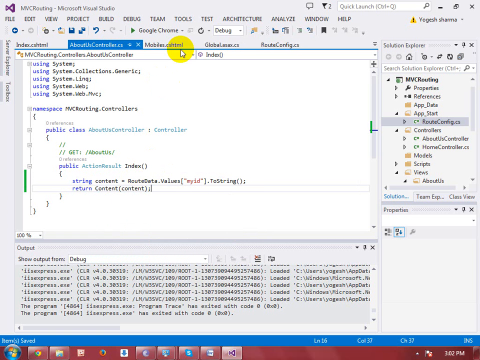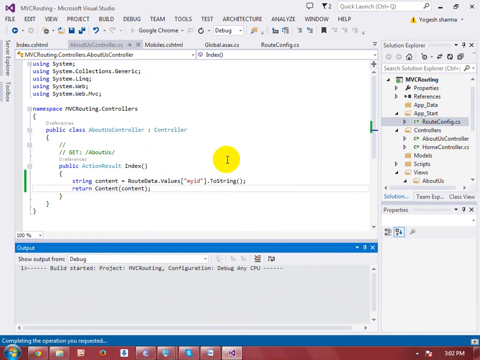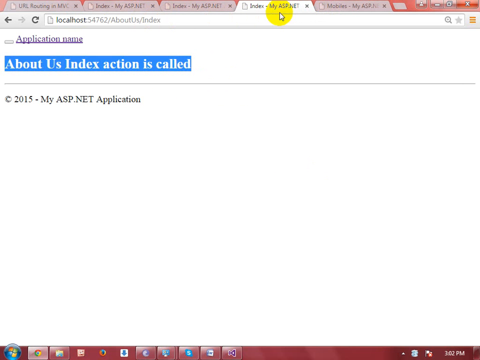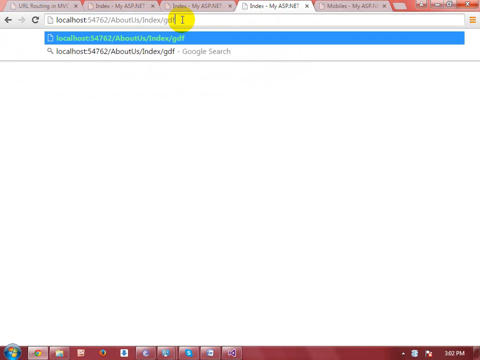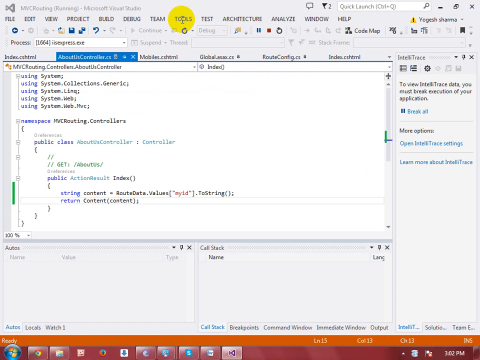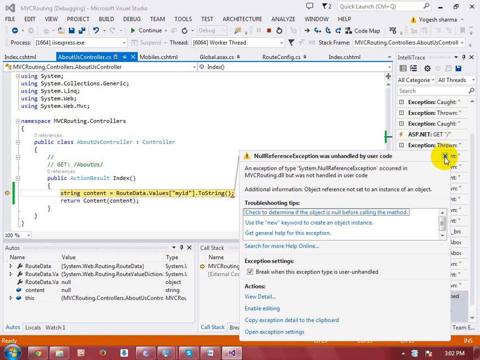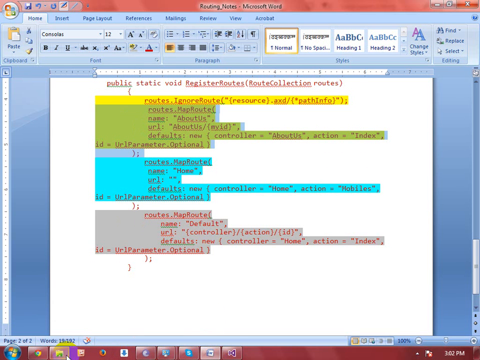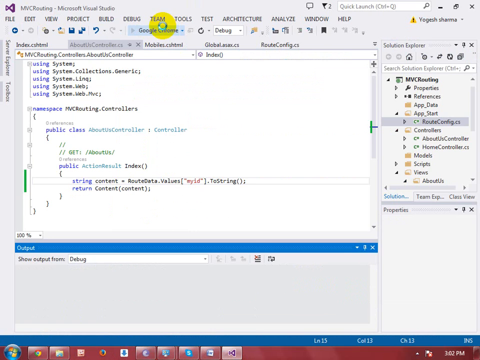Okay, execute. You can refresh it, about us index, then you will find the index is shown over here. If I write something like this and execute, I get an error. Why? Just check a minute. Actually, what mistake I have made is that I executed it and it was returning the index.